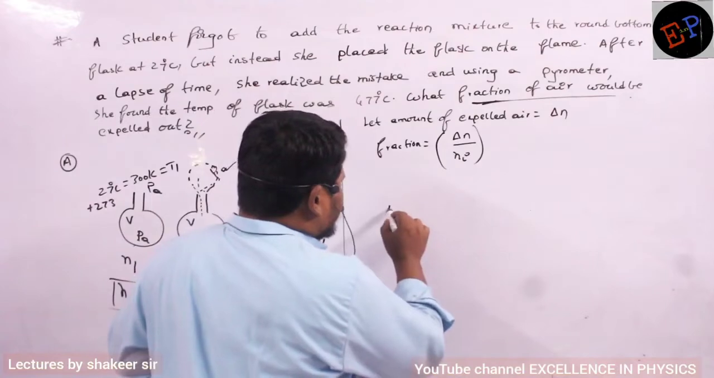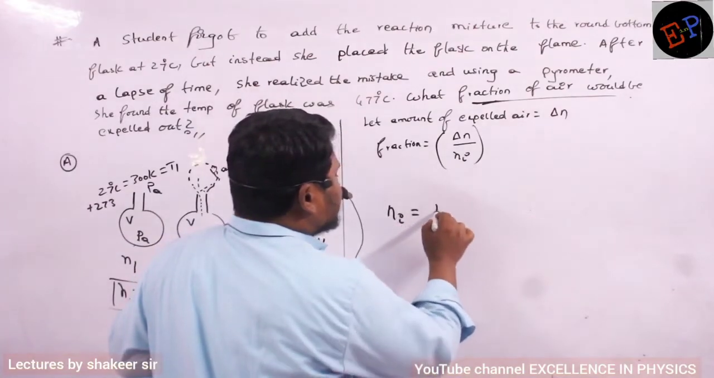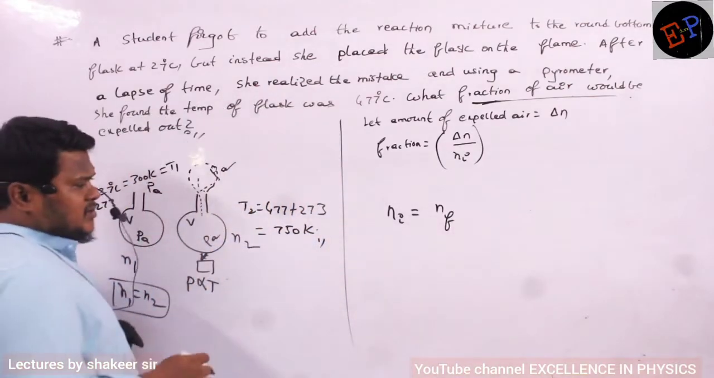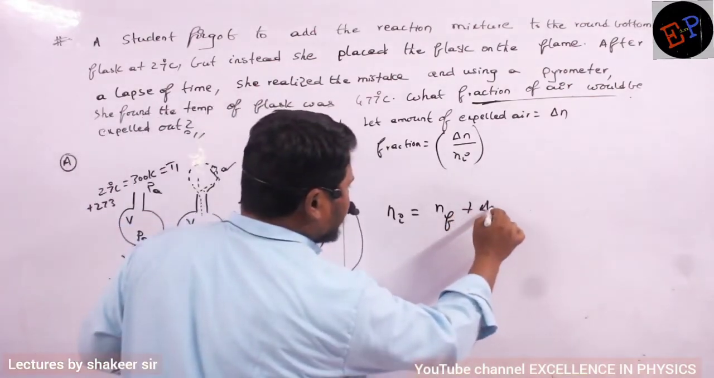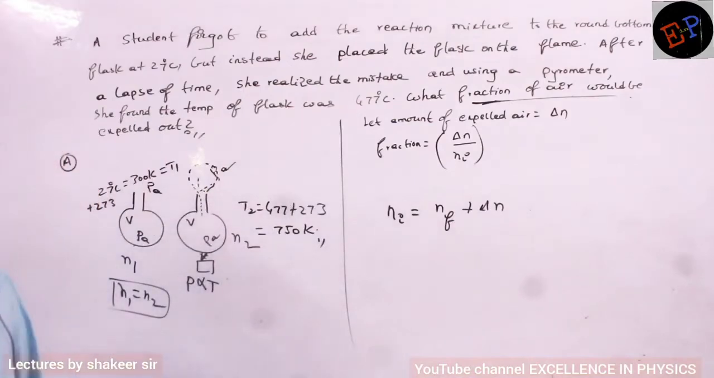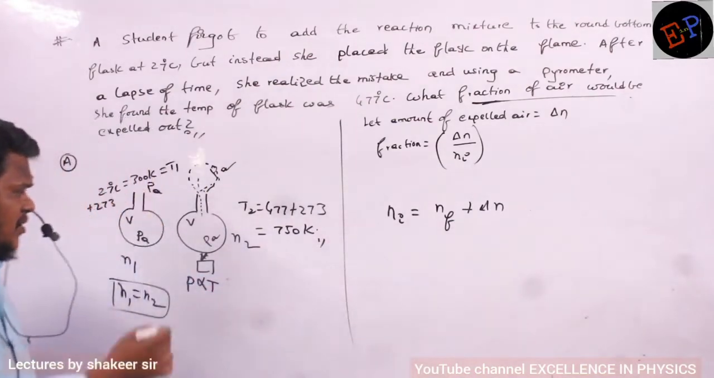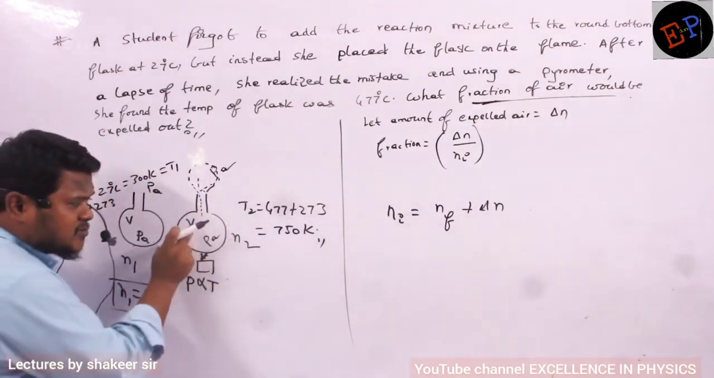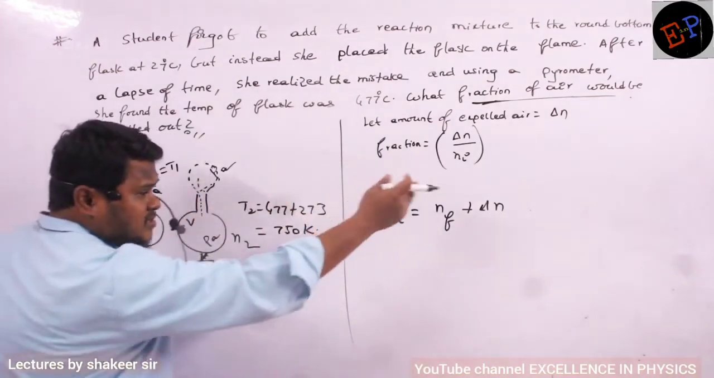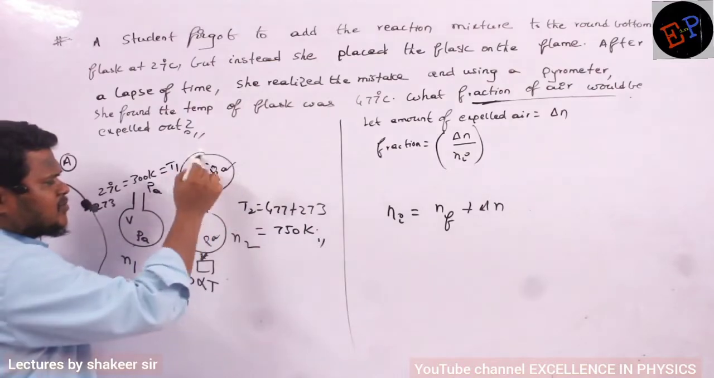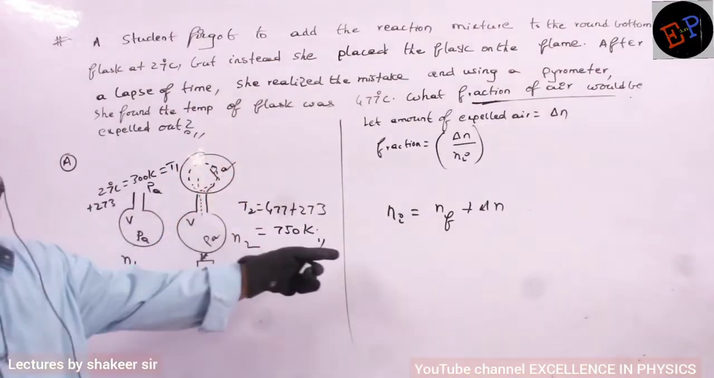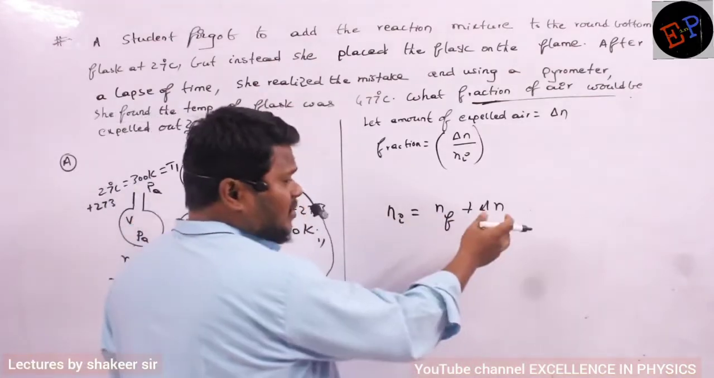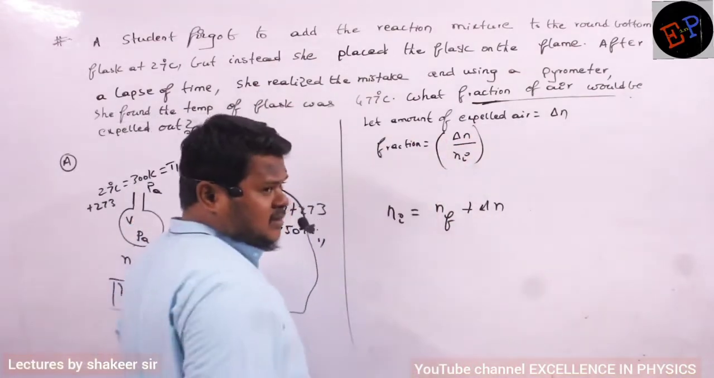So can I write the total initial number of moles is equal to the final number of moles present inside this container plus delta N? Can I write like this? What is Ni? The initial number of moles present in the container. What is NF? The final number of moles present inside the container. And what is delta N? The number of moles which have left the container. I can definitely write like this. Why am I writing like this? Because I want to divide every side by Ni so that I can get the ratio delta N by Ni.